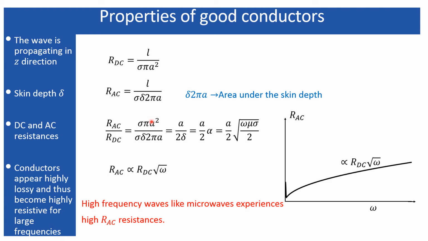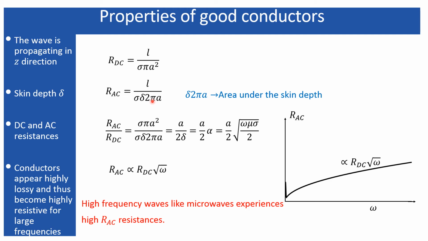Another thing is that only a very small portion of the conductor is usable to carry current while higher frequencies are propagating through it, so most of the body of the conductor is not being used in a practical sense. That also increases the cost, because the body of the conductor is made of solid material, while most of the material is not being used to carry the current. Rather, only a small depth, a smaller region of the conductor, is being used to carry the current.